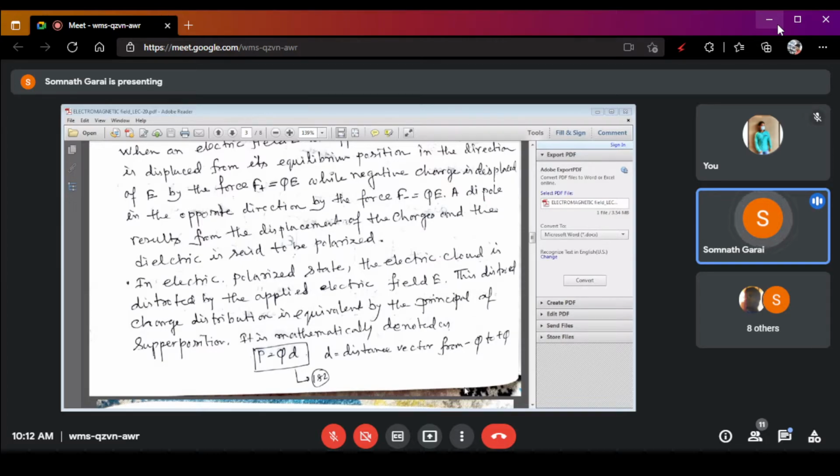This is the expression of the polarization of the field. Q is the charge, and d is the distance between the positive charge and negative charge, if we assume there are two charges.